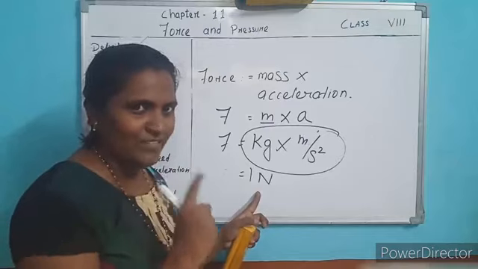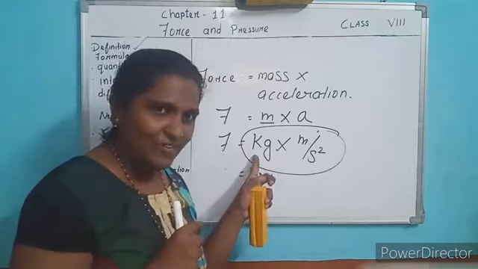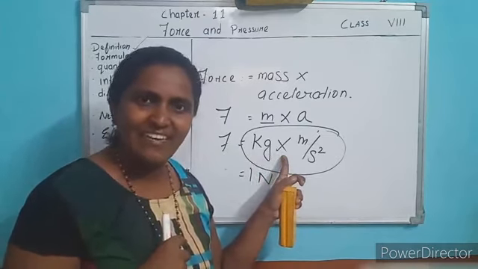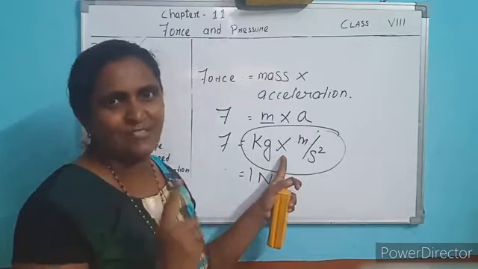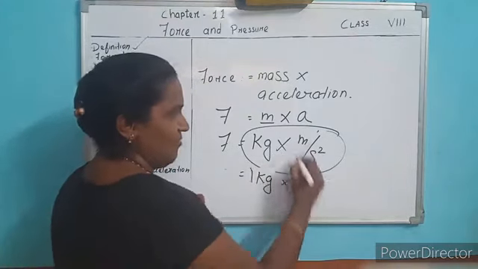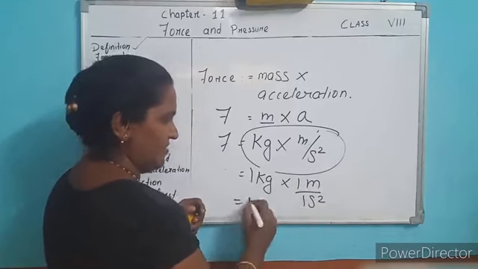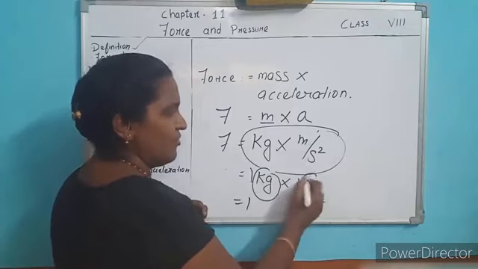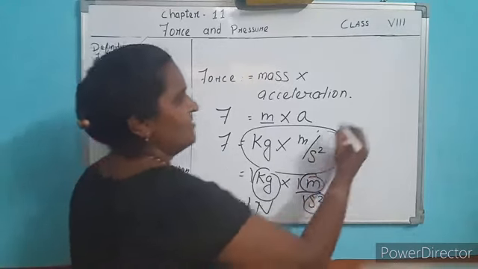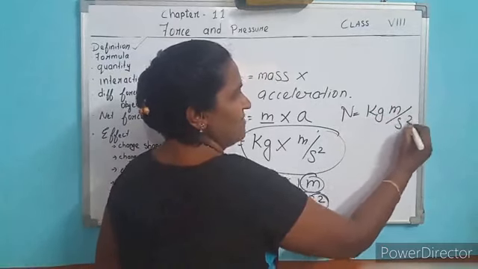So 1 kg, 1 meter per second square. Newton equals kg meter per second square.